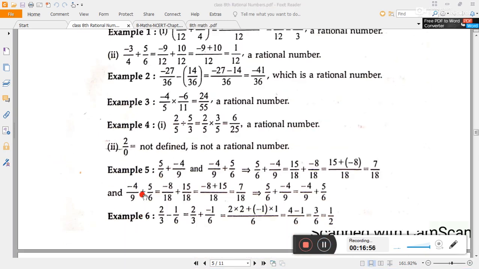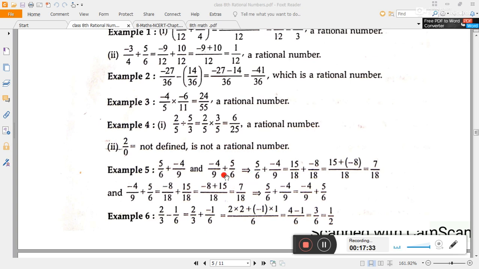Here, we will take one example. This is example 5: 5 by 6 plus minus 4 by 9. It shows how to perform operations on rational numbers. So this is an addition of rational numbers. One is 5 by 6 and another is minus 4 by 9. So here plus with minus becomes minus, but they have done it with a different method. They are taking the negative number first: minus 4 by 9 plus 5 by 6.